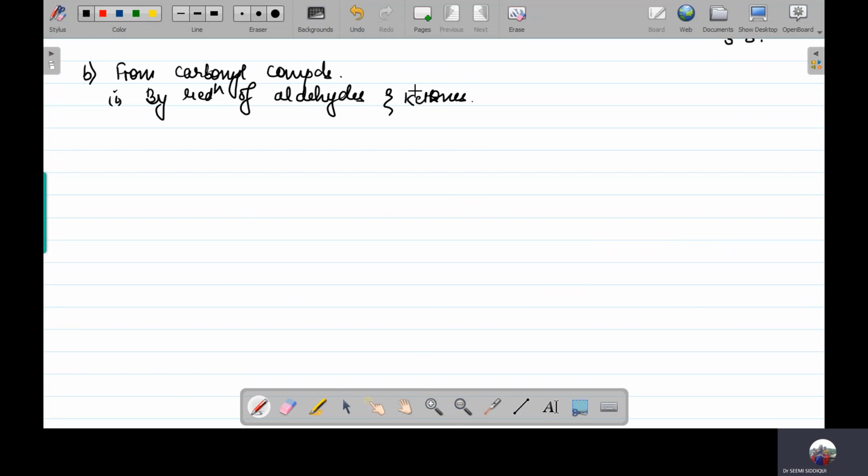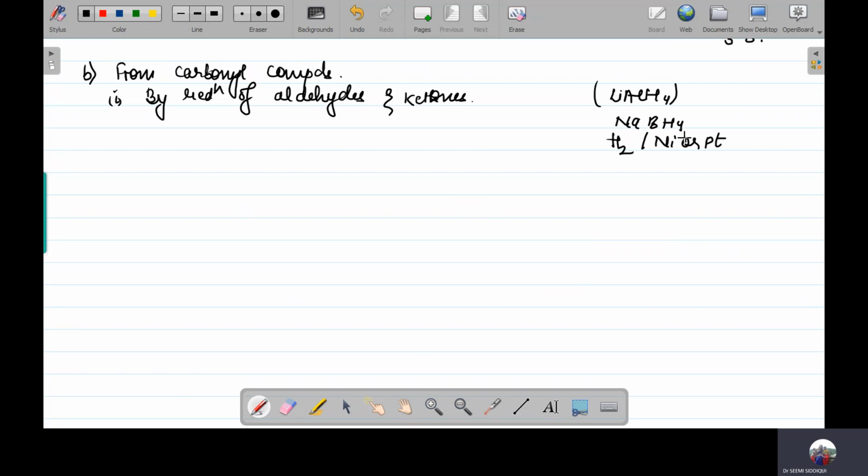Now when we are using the word reduction, it means that you are going to use a reducing agent. You can use lithium aluminum hydride, you can use sodium borohydride, you can use H2 in the presence of nickel or platinum.